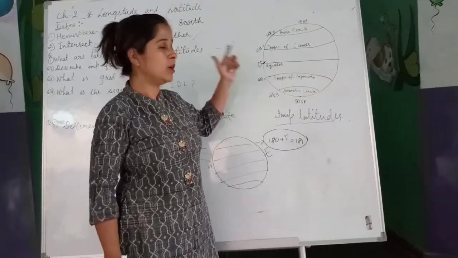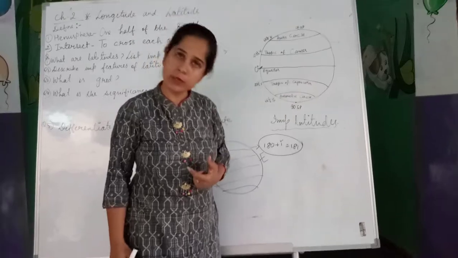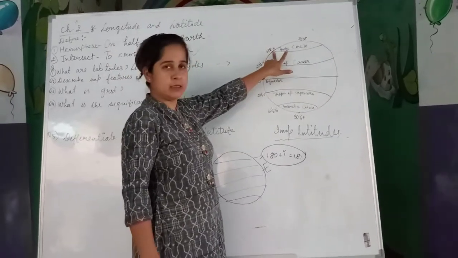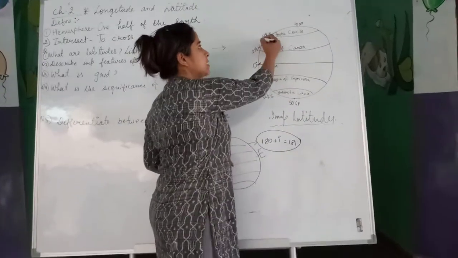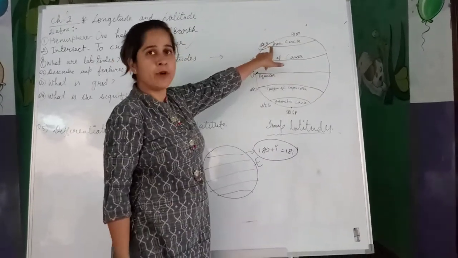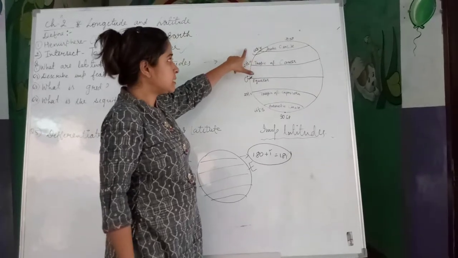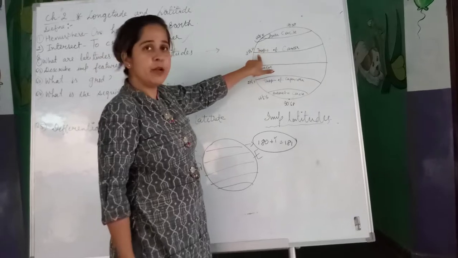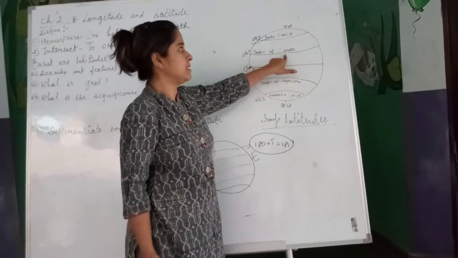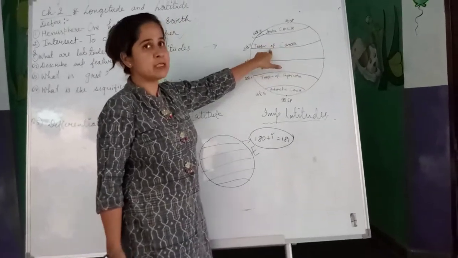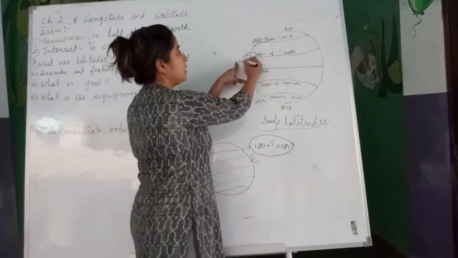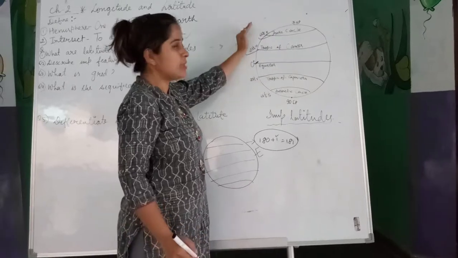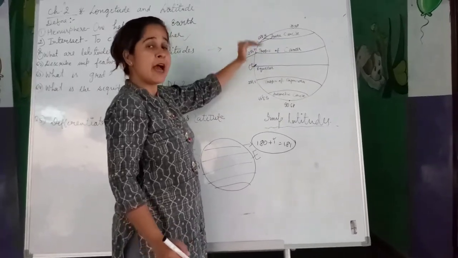So let's start with the important latitudes on the earth. The first important latitude is the Arctic Circle, and its degree value is 66 and a half degrees north. The second important latitude is the Tropic of Cancer, located at 23 and a half degrees north. Why is north written here? Because these latitudes are falling above the equator.